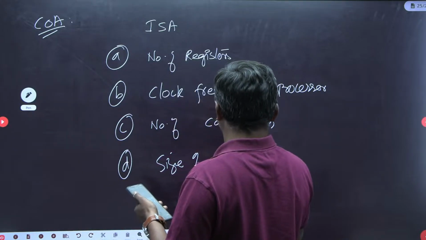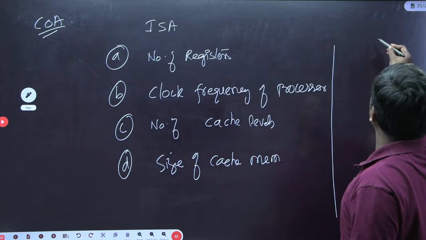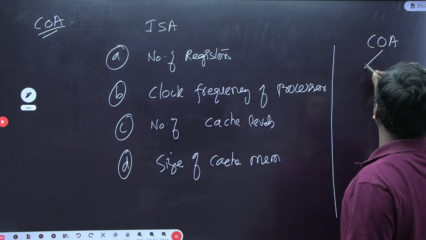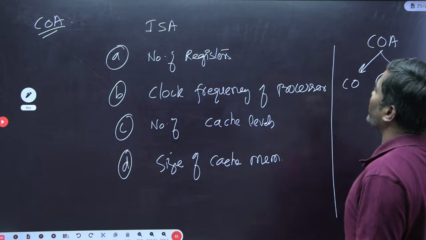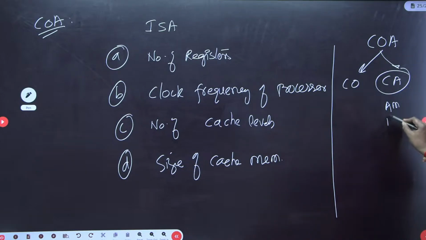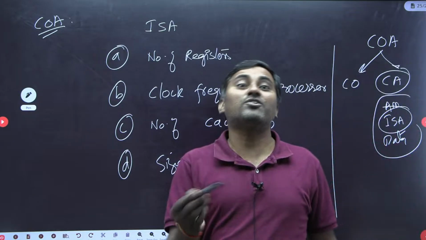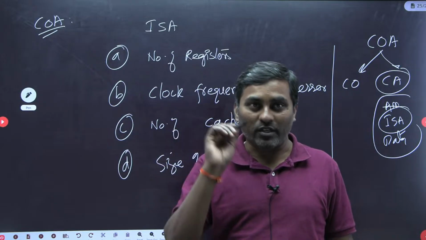Initially we have learned that there are two things: computer organization and computer architecture. Computer architecture has addressing modes, instruction set architecture and data formats as major components. For instruction set architecture, it should be known what addressing modes are supported and what registers are there.